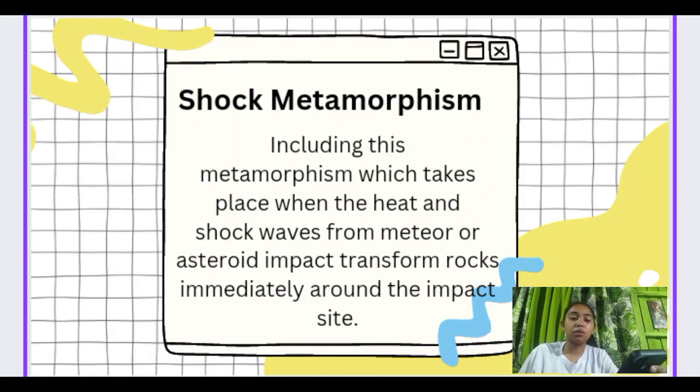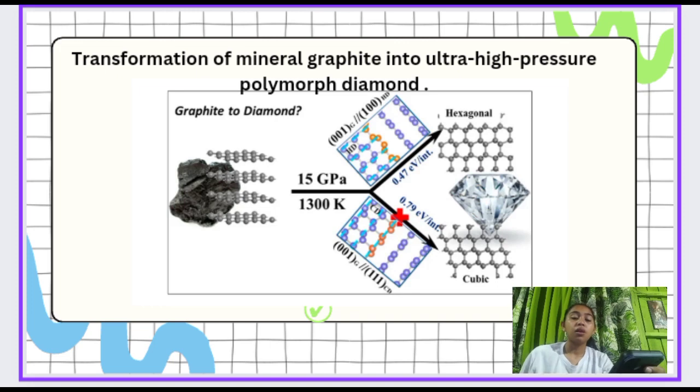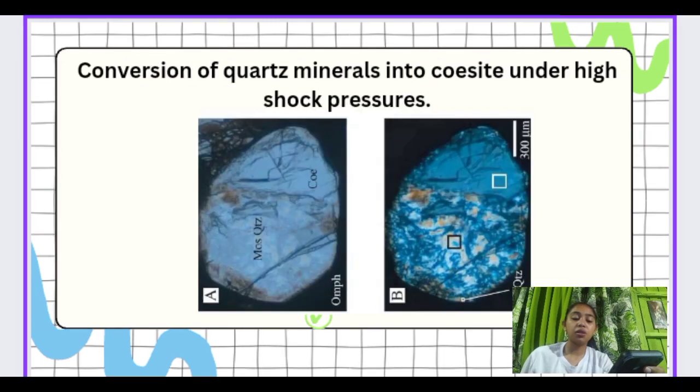Next is shock metamorphism. This metamorphism takes place when the heat and shock waves from meteor or asteroid impact transform rocks immediately around the impact site. In this picture, you can see the shock metamorphism. Examples of these are the transformation of the mineral graphite into the ultra-high pressure polymorph diamond, and the conversion of quartz minerals into coesite under high shock pressure.